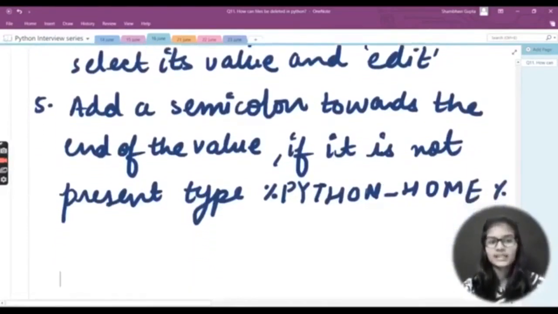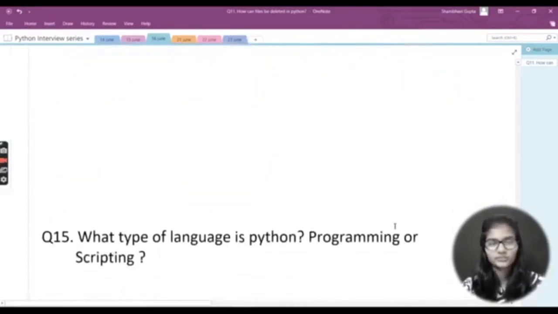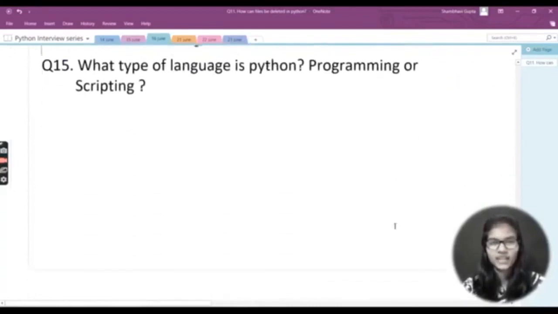Now after that, add a semicolon towards the end of the value, and if the type is not present, then you need to type %python_home and then %. This is what you need to do here, right? So this is the procedure which you will be following for installing Python and setting a path variable.